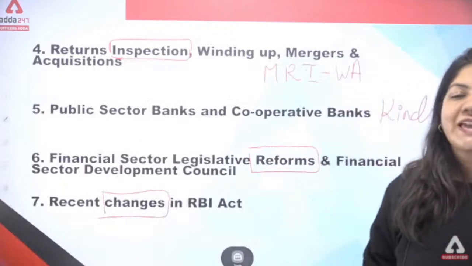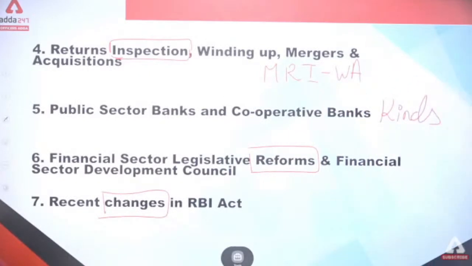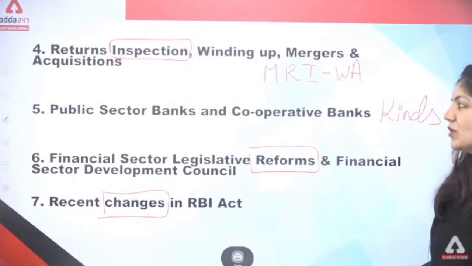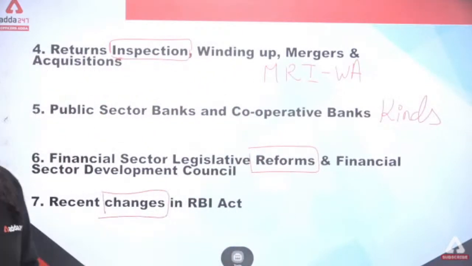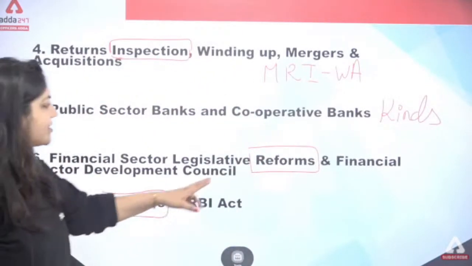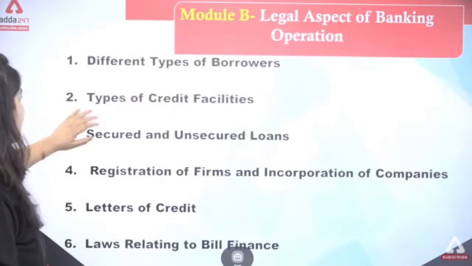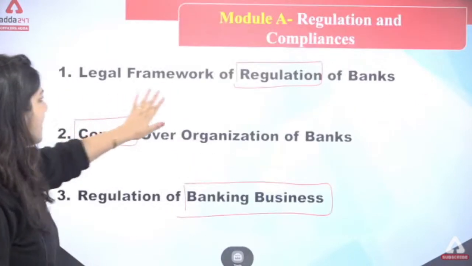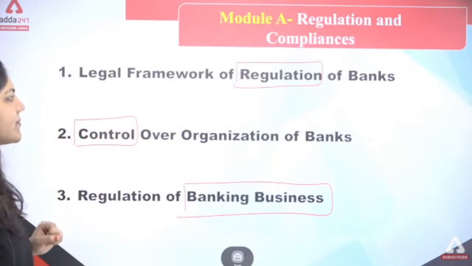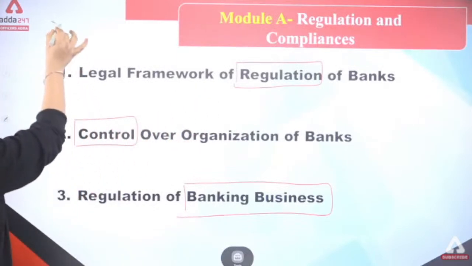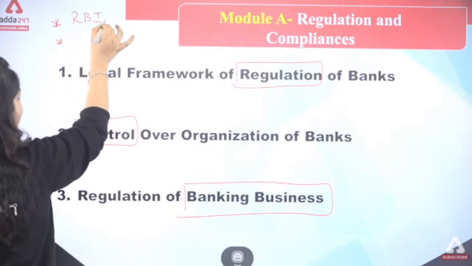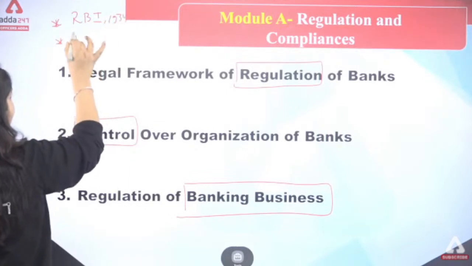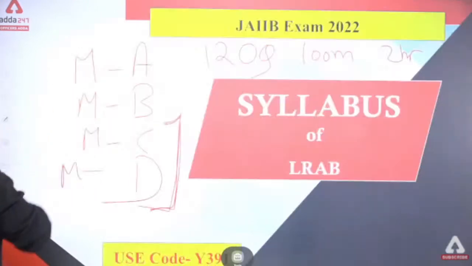So I think module A is complete now. Is that clear? Module A we have completed. Okay. So module A contains 7 topics: changes, reform, inspection, regulation, control, and banking business. So in module A, you have to focus on 2 acts, that is Reserve Bank of India Act 1934 and Banking Regulation Act. Okay.